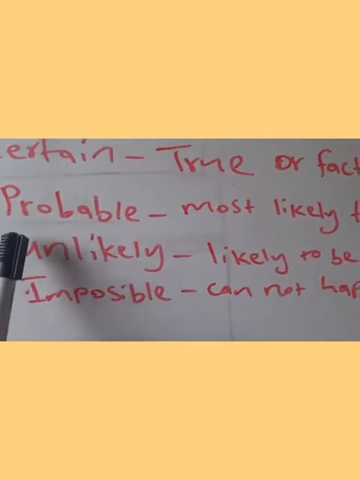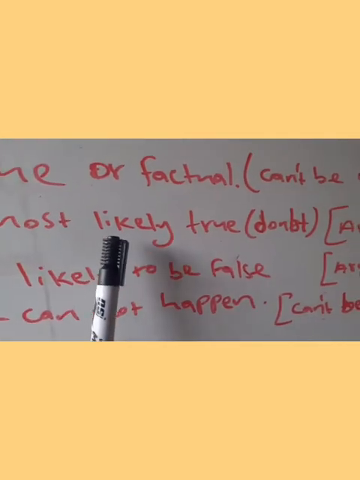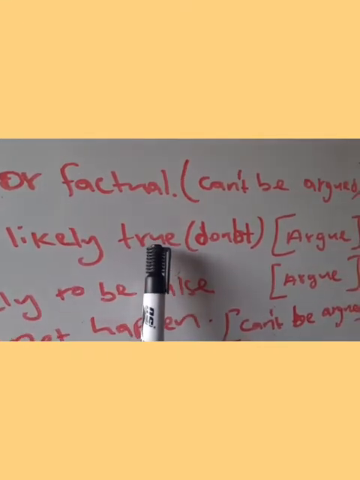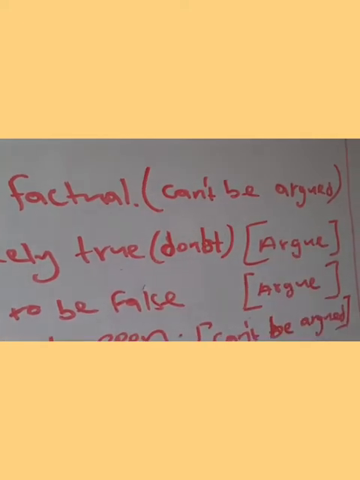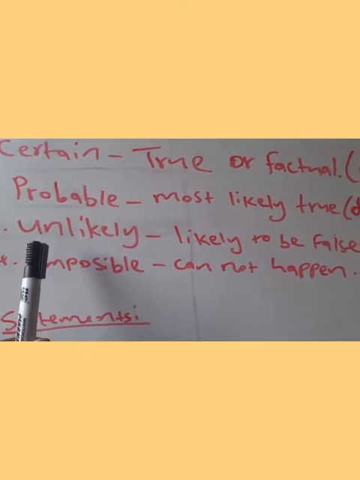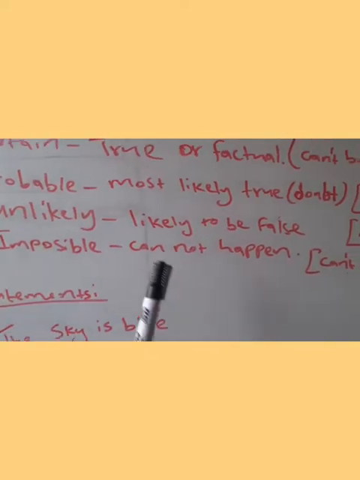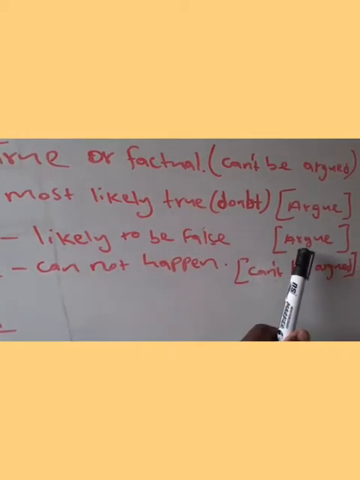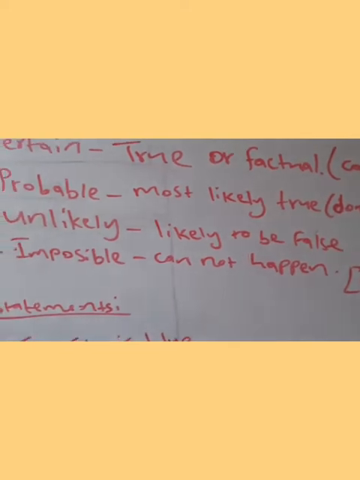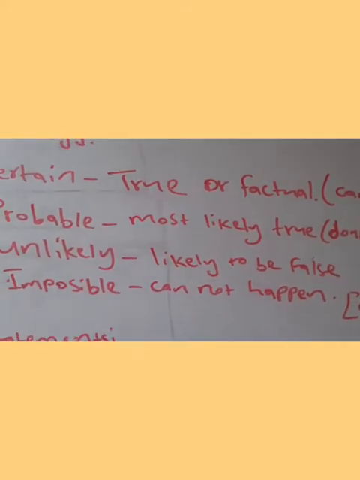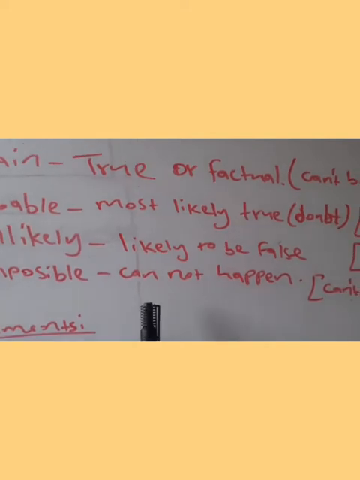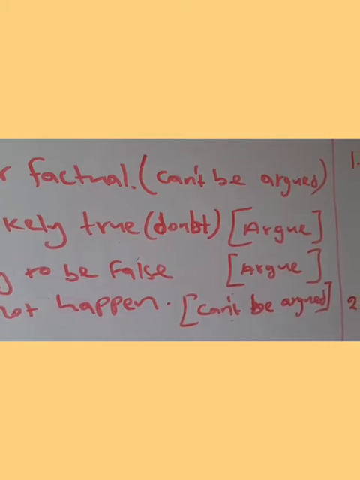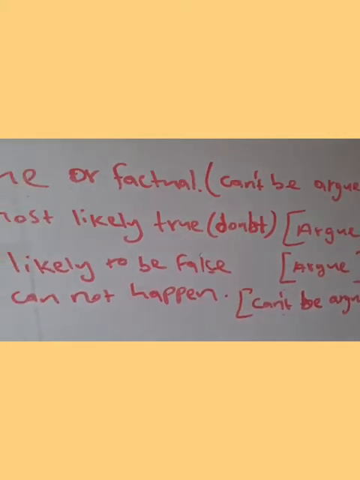Then we also have probable. The probable is most likely to be true, but we have a little bit of doubt, which means you can argue such statements. And then you have unlikely. This is likely to be false, which means you can also argue such statements. Then you also have impossible. Impossible, this cannot happen, and this you also cannot argue with. So it can't be argued.